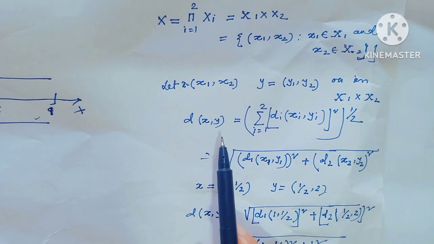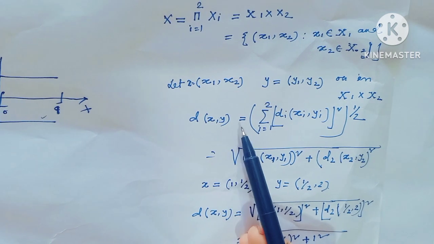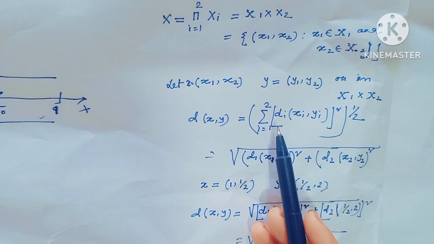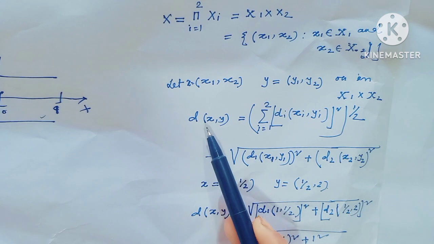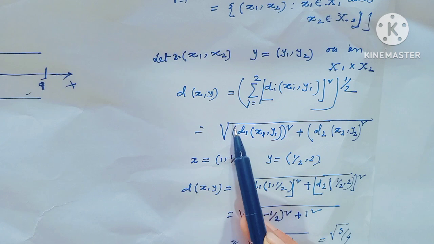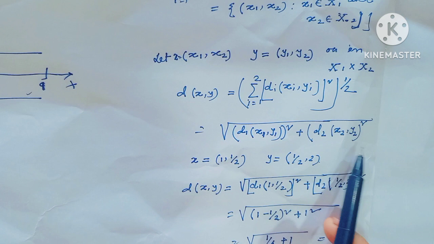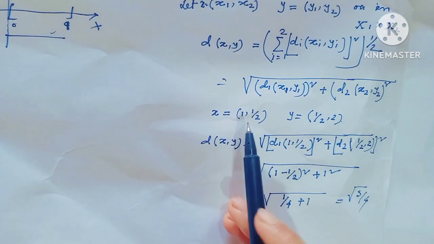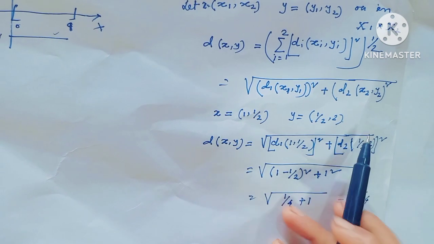Then consider on this product space the Euclidean metric d(x, y) equal to the sum from i equal to 1 to 2 of di(xi, yi) squared, whole to the power half, since here I have considered n equal to 2. That means this is equal to square root of d1(x1, y1) squared plus d2(x2, y2) squared. As for example, consider x equal to (1, half) and y equal to (half, 2).